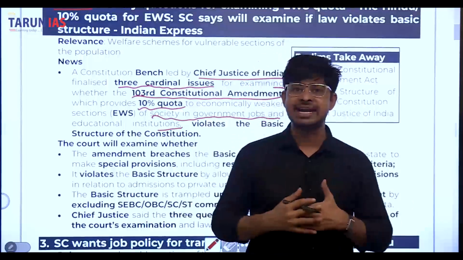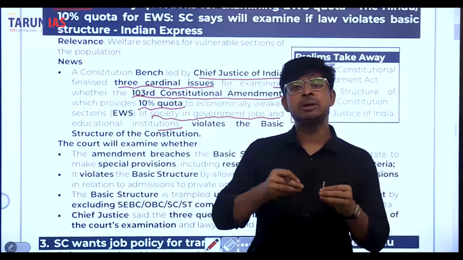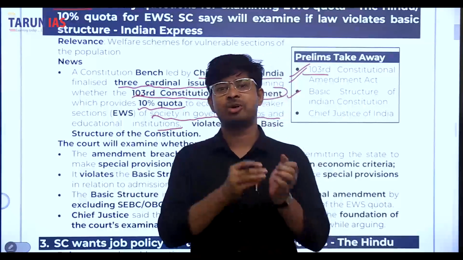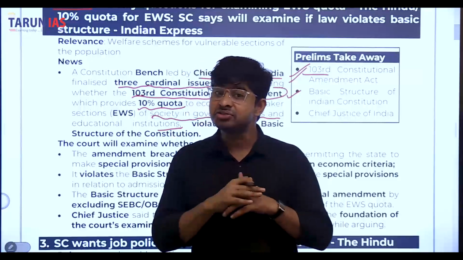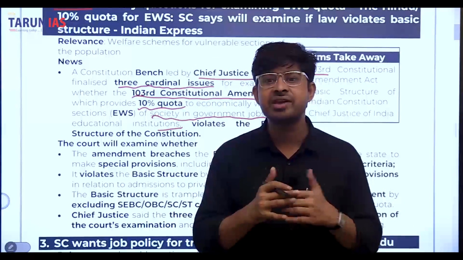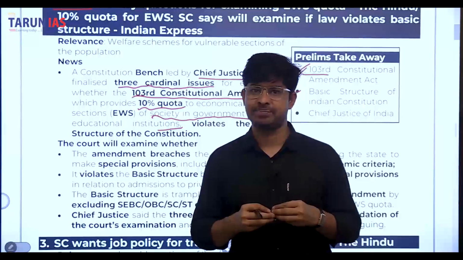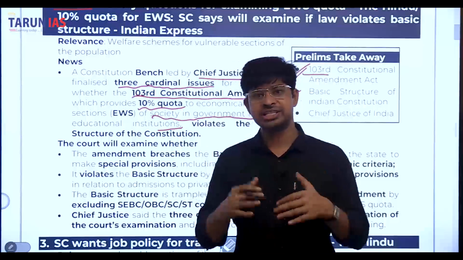So the argument is that maybe the EWS quota violates the basic structure of the Indian Constitution. It's not fair, it's an unfair step. So we should examine the EWS quota. Is it right or is it wrong?